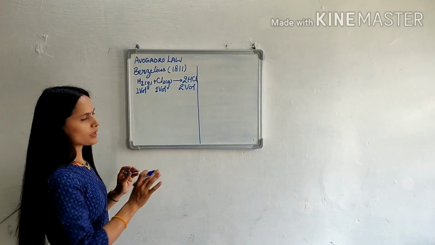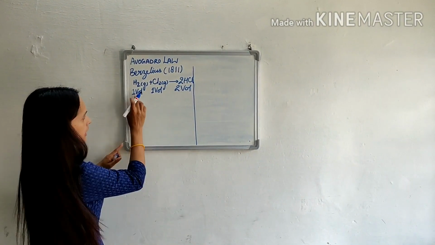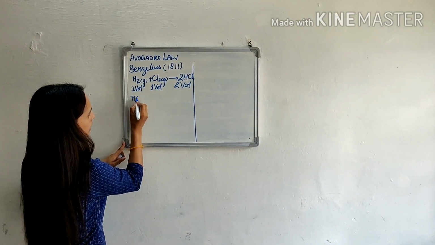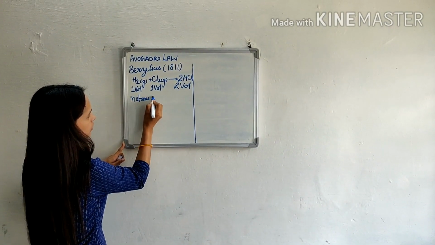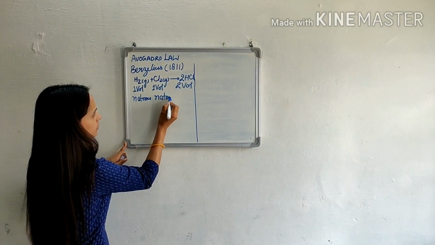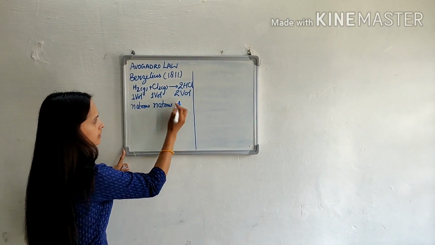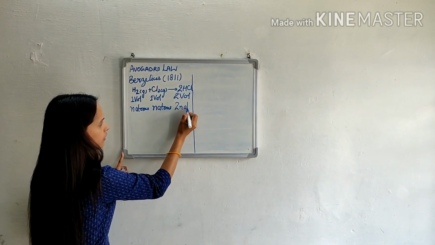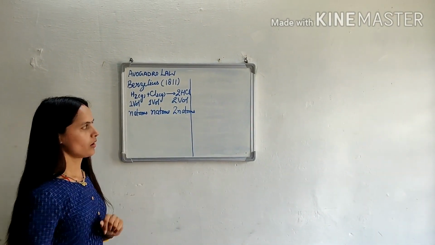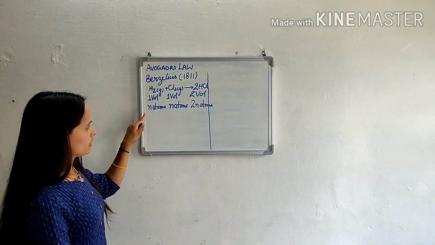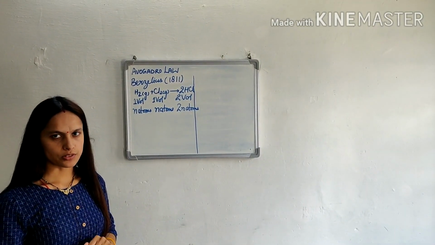Means if the temperature and pressure is same here, this contains n number of atoms. So this also contains n number of atoms, because here also volume is 1, here also volume is 1, and this contains 2n number of atoms. Clear? This is according to Berzelius hypothesis.